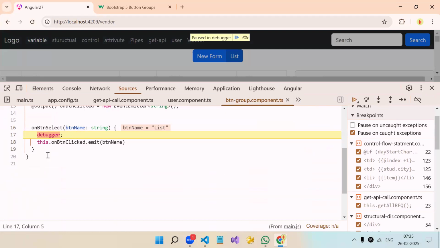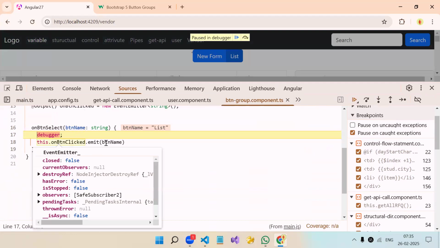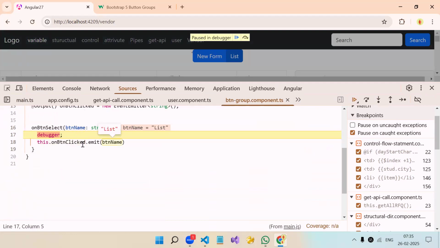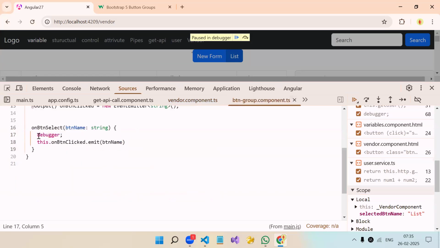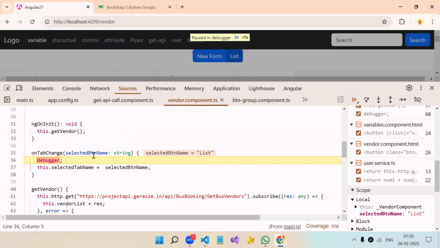From our child component function we are emitting our output, and along with the output we are passing the name also. Once I continue from here, our parent component function will trigger. See, on tab change, and here we got the data. Whatever data we passed from the child component, we got in the parent component, and now we are storing this data into our local variable.